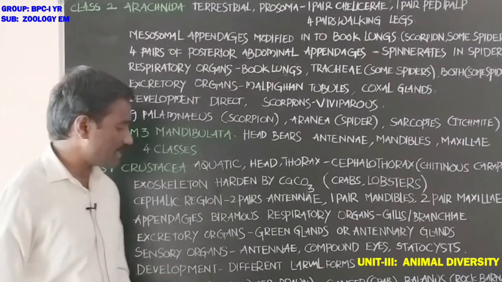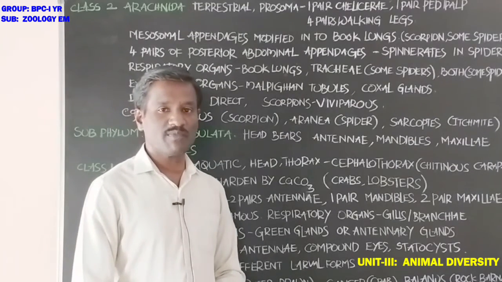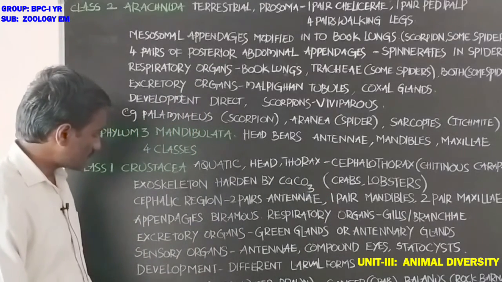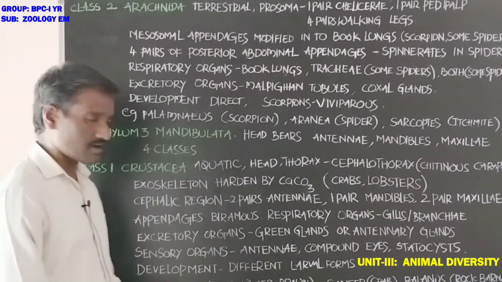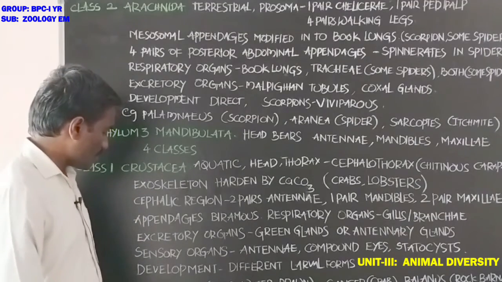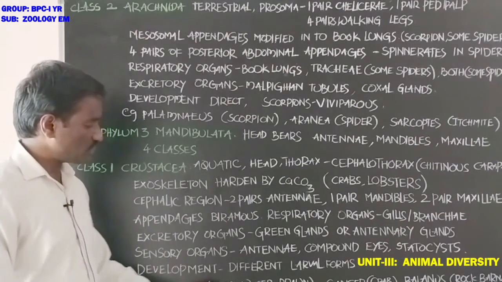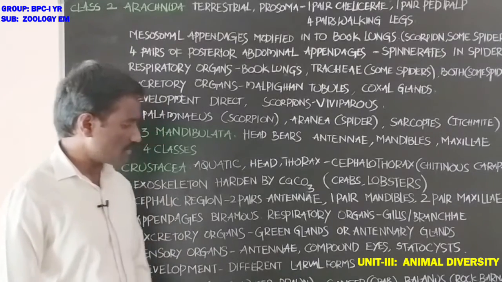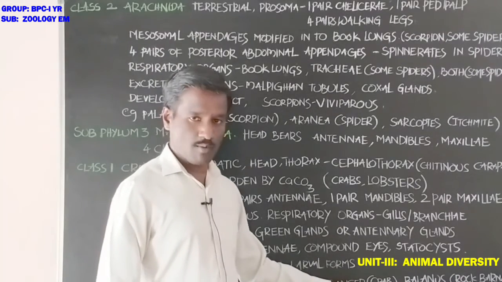Next, development is indirect with many different larval forms. Which are the examples for class Crustacea? Palaemon, freshwater prawn. Cancer, crab.